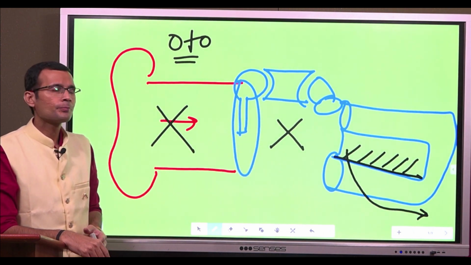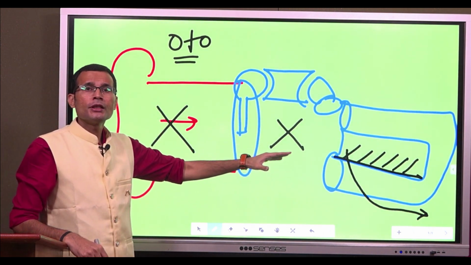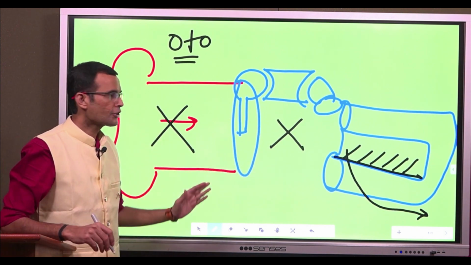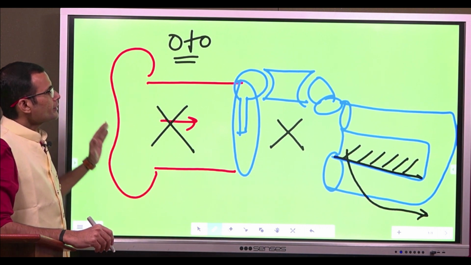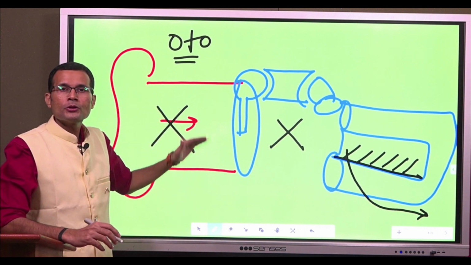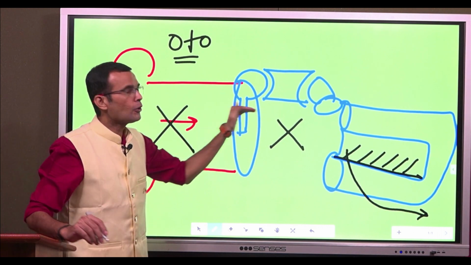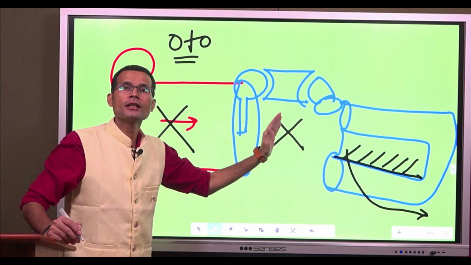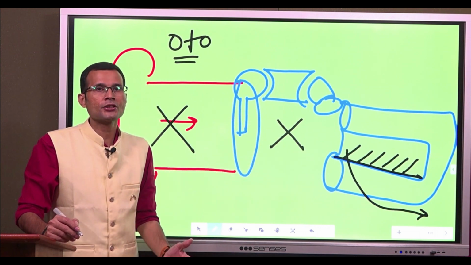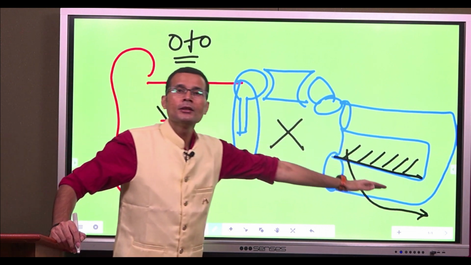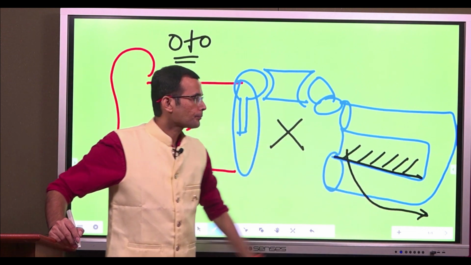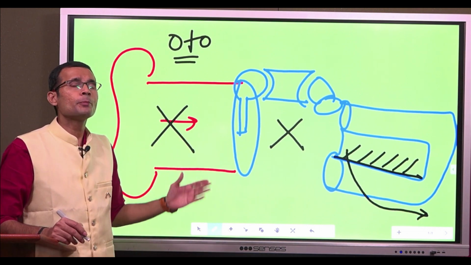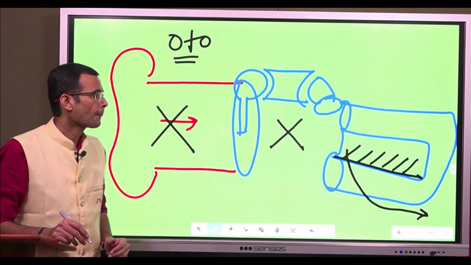So remember, conduction deafness is when conduction of sound through the external ear or middle ear is defective. Sound is not reaching the organ of Corti properly. It can be called air conduction deafness or simply conduction deafness.